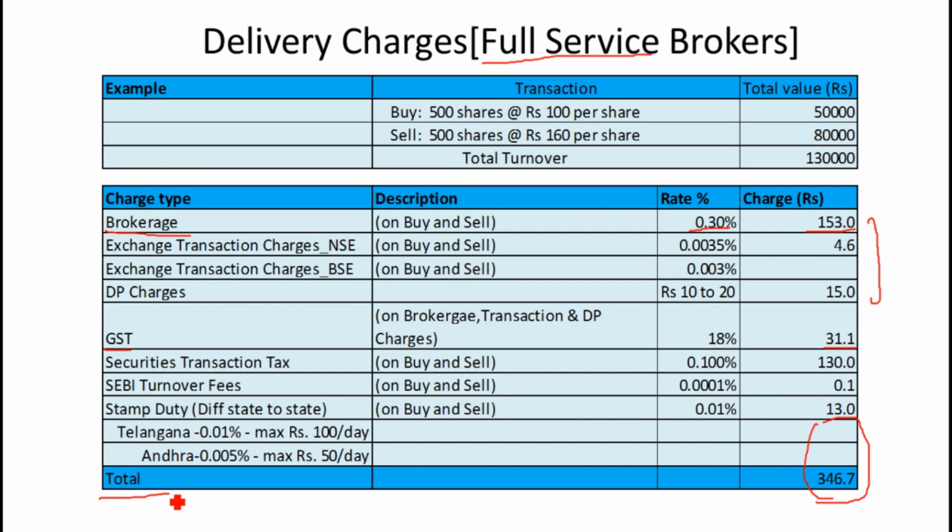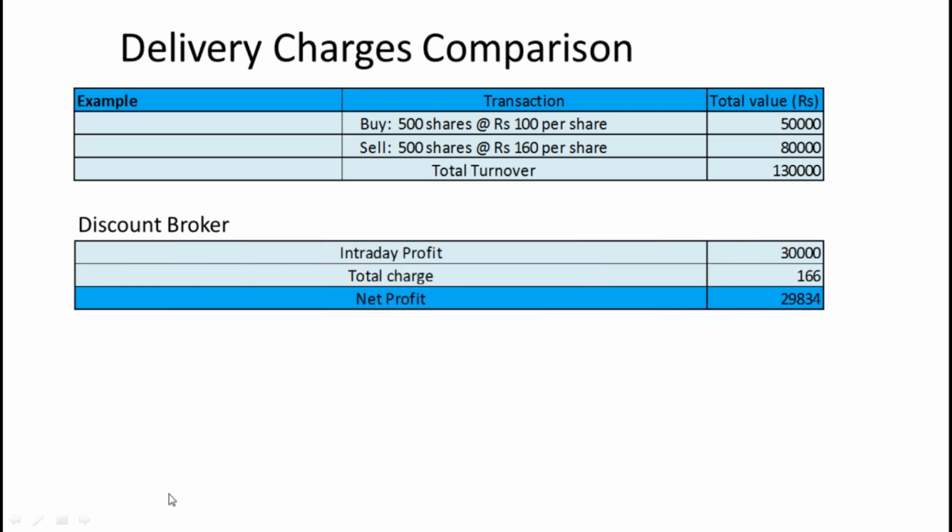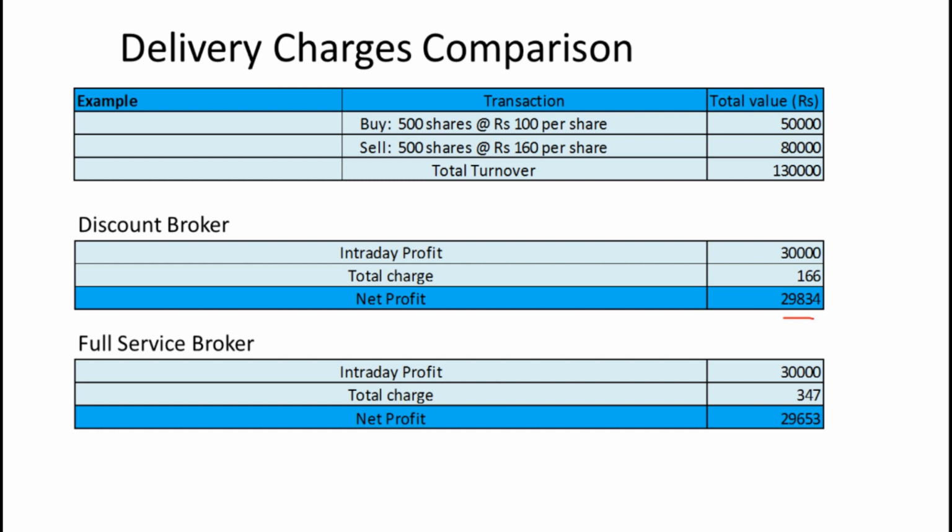Now let us look at this transaction comparatively. For a discount broker, intraday profit would be 30,000. Total charge would be 166 rupees. Net profit would be 29,834 rupees. For a full service broker, intraday profit would be the same 30,000. Total charge would be 347 rupees. Net profit would be 29,650 rupees.